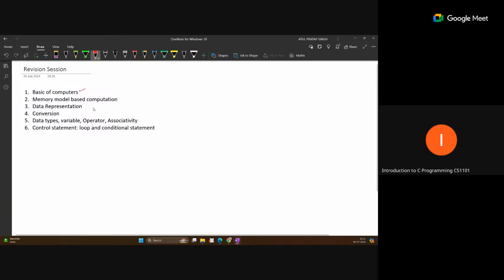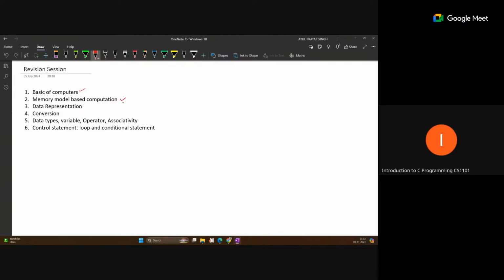today. Another is memory model based computation. This type of question we have already discussed in week 1 and week 2, with registers, and these questions are very related to programming, any C program. If you have already done week 3 and week 4, and now try those memory based questions, you will find they are not too difficult. Just follow the instructions and do the computation in the same order. Then you will get some output, and write the output accordingly. These questions are also important for the quiz exam.